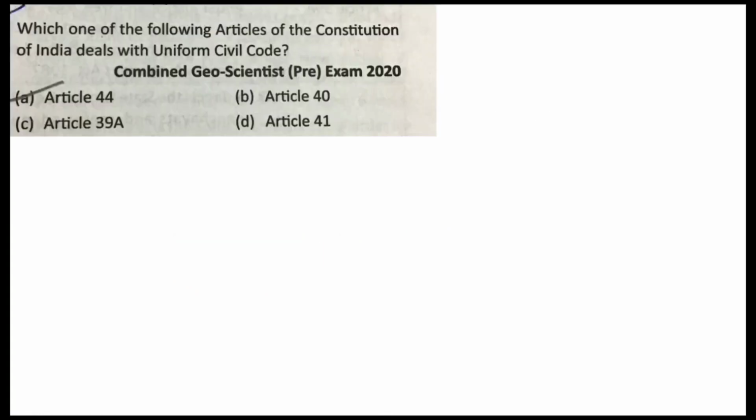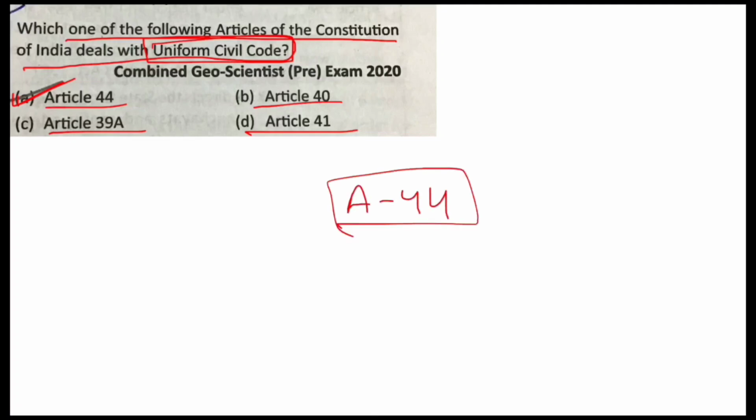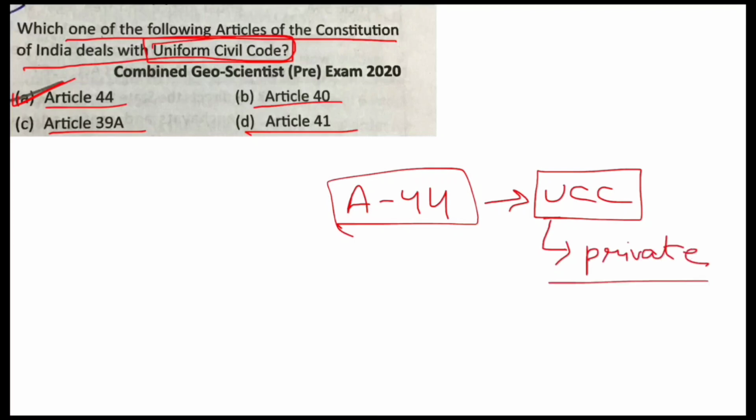Next. Which one of the following articles of Constitution of India deals with Uniform Civil Code? Article 44, Article 40, Article 39A or Article 41. It is Article 44 that deals with Uniform Civil Code. Please read Article 44, Uniform Civil Code, in detail this year, as this was presented as a private member bill in the Parliament. So more questions can be asked from this portion. Next.